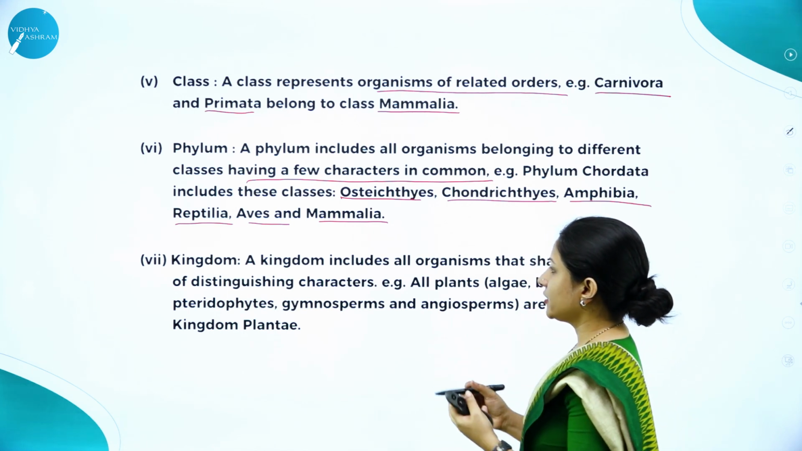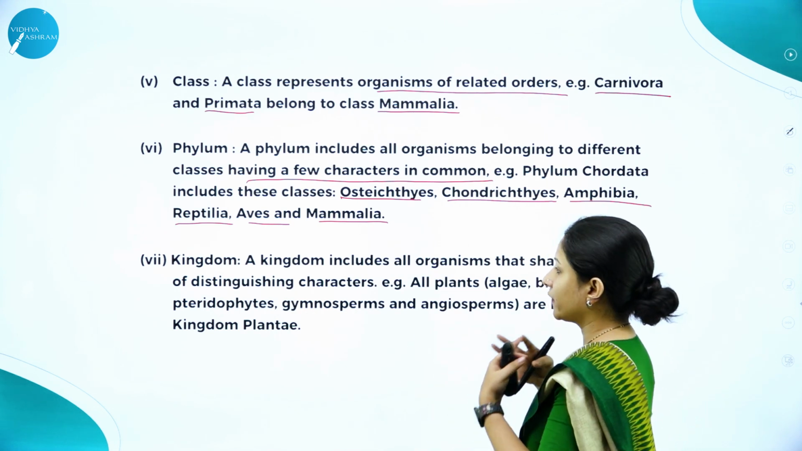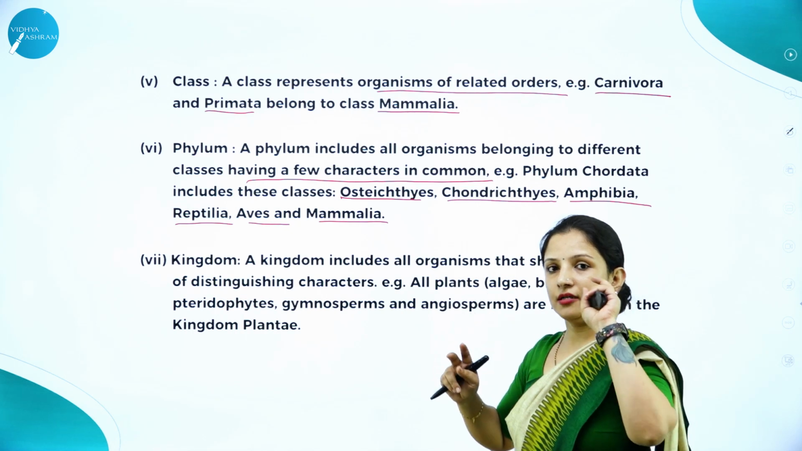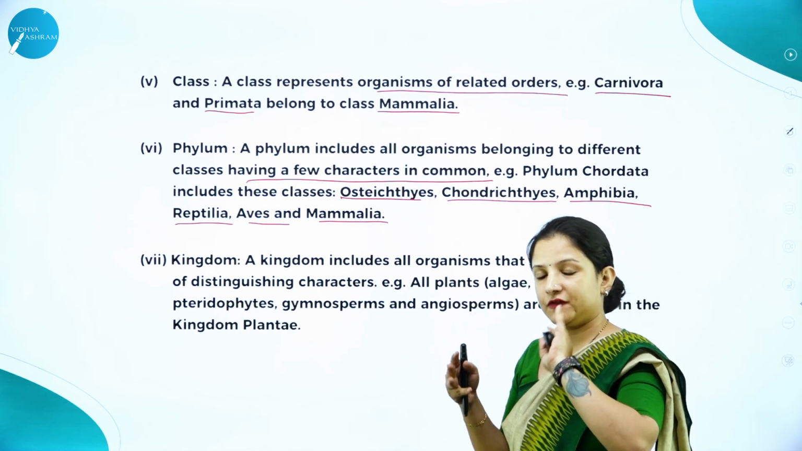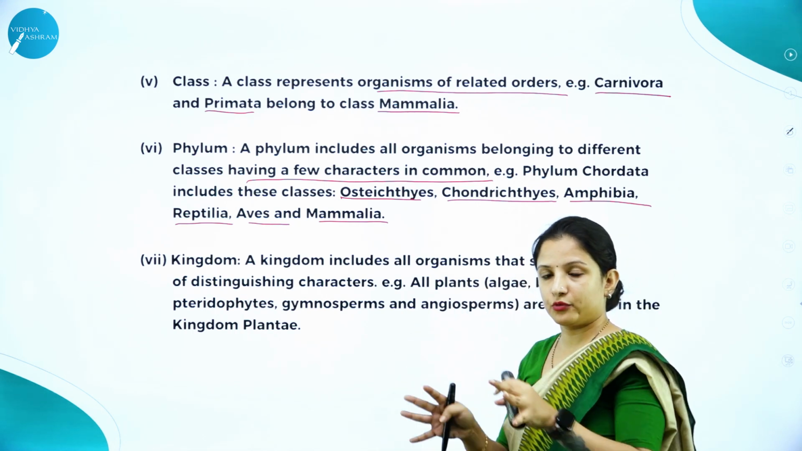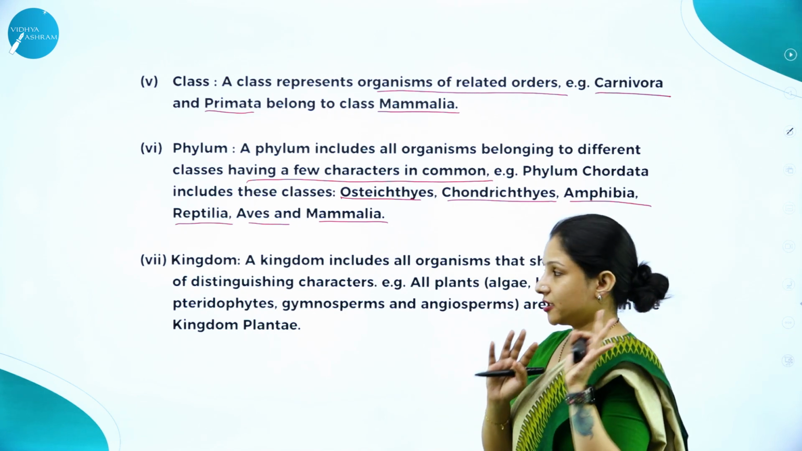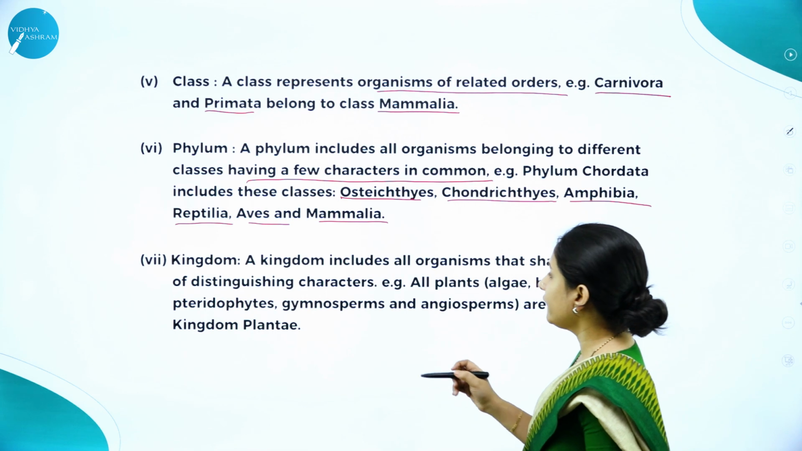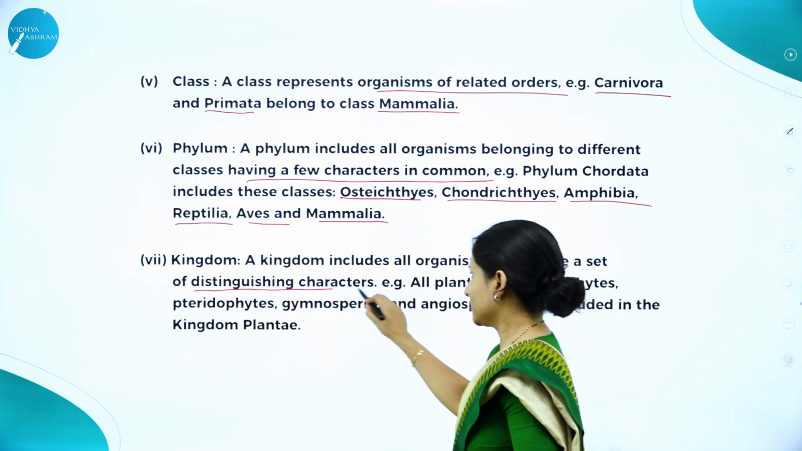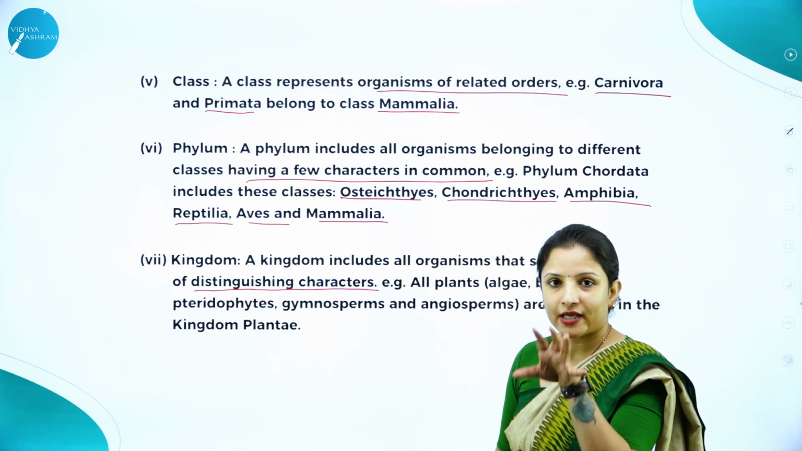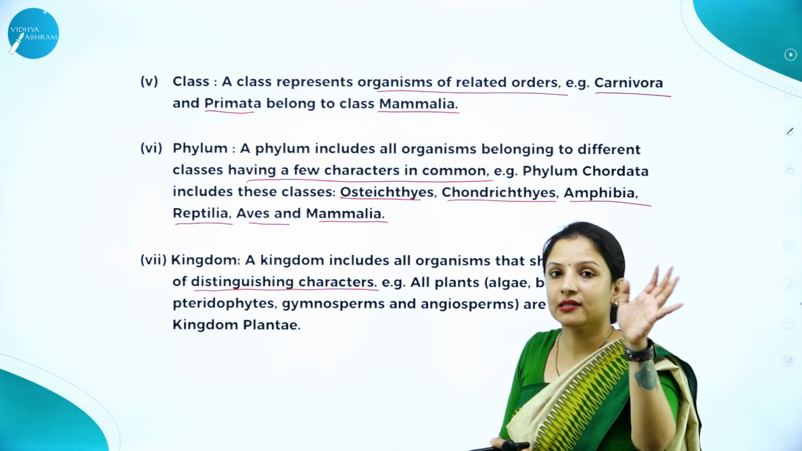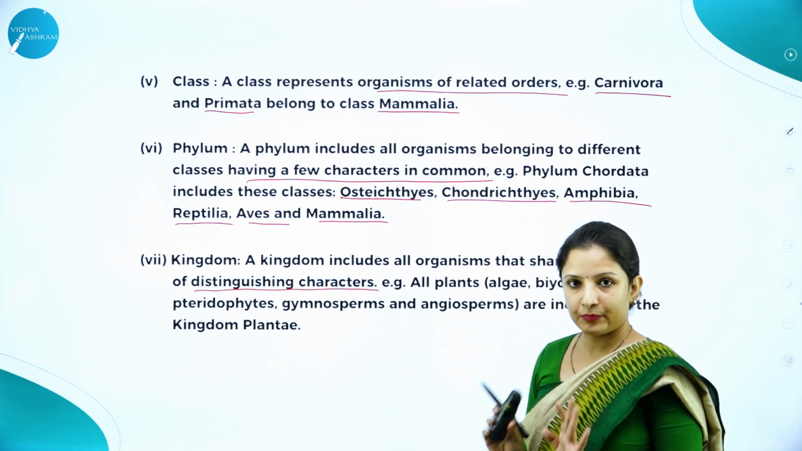Next is kingdom. Kingdom is the highest unit of classification where all the organisms that we study are placed under the kingdom Plantae and Animalia. If they are plants, they are put under Plantae. If they are animals, they are put under Animalia. So, kingdom includes all organisms that share a set of distinguishing characteristics. A major look into the characteristics is not done. It is just seen whether this is an animal or whether this is a plant.